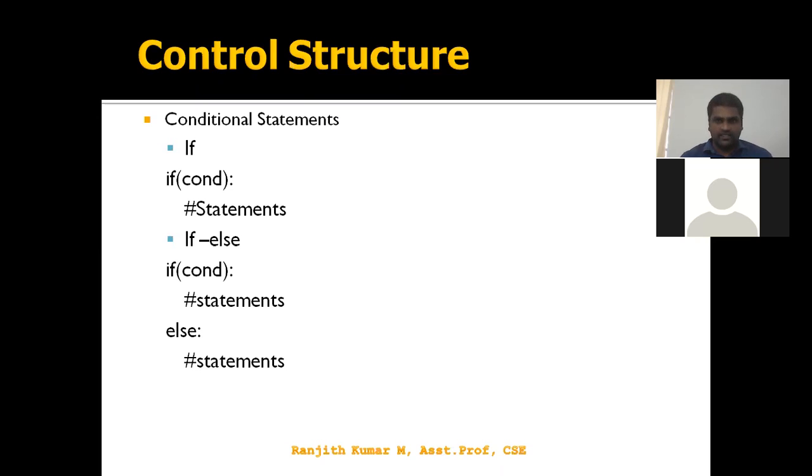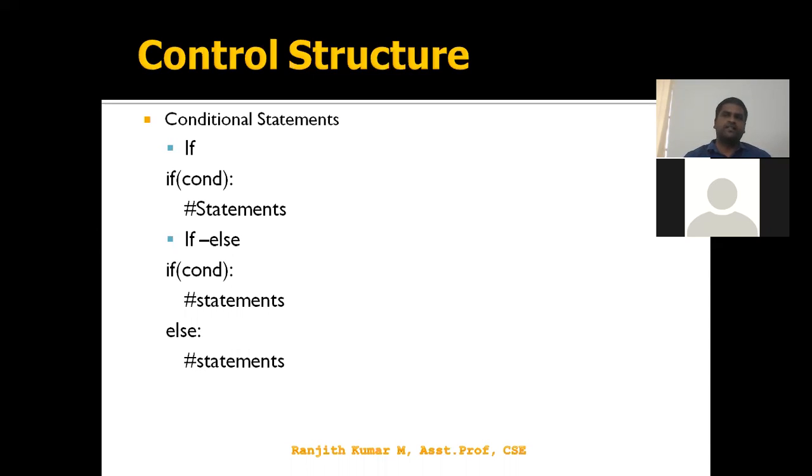Here, in conditional statements we have an if. The if again falls into 4 subcategories: one is a simple if, second is if else, third is nested if, fourth is ladder if. A simple if tests only a condition and shows the result if it is true. If it is false, it doesn't bother about the false side. It focuses only on the true side.